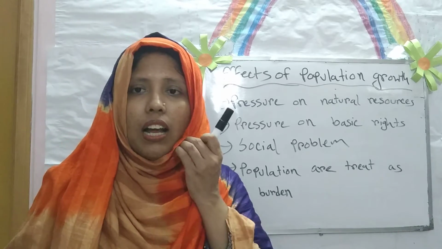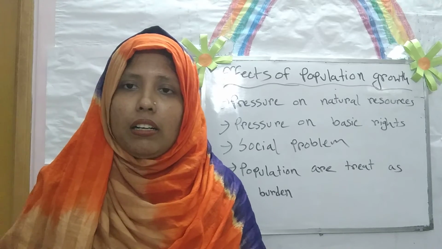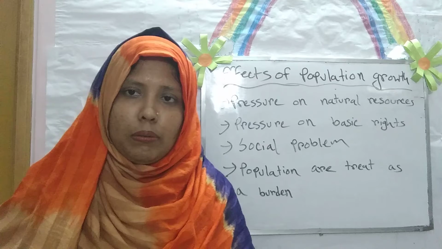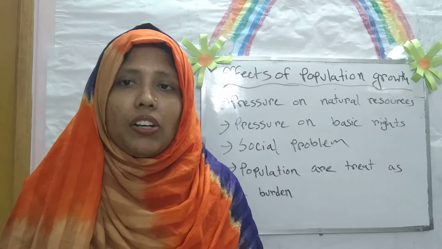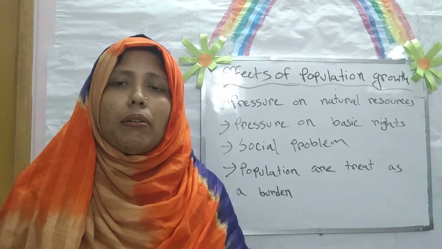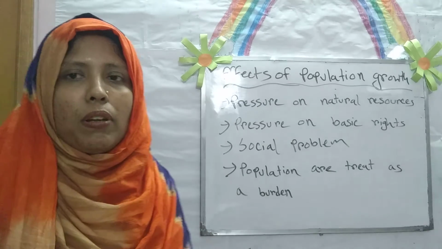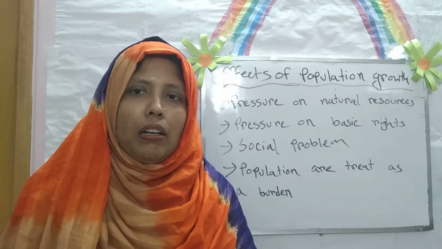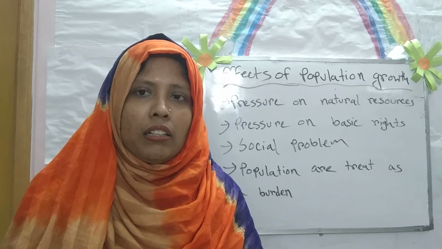When the population is increasing, there are many unemployed people here, and they are creating many types of social problems, like smuggling and many social indiscipline and robbery,